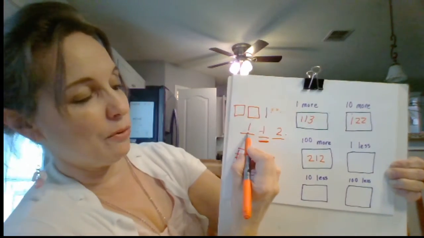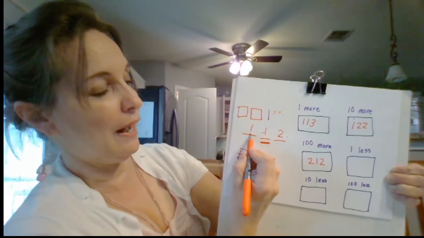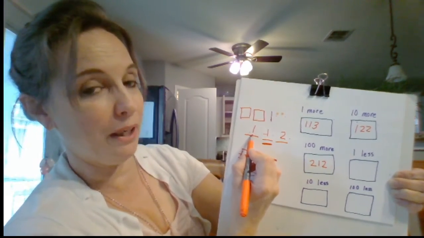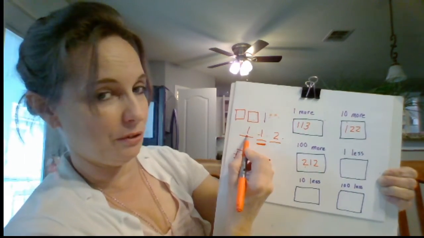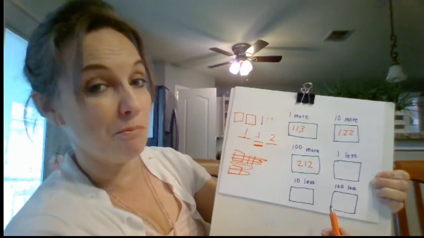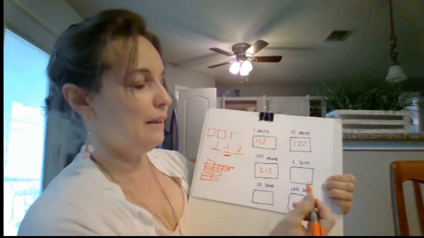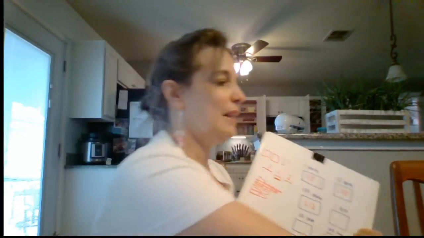So I started out with 112, but I added another 100. So my hundreds place changes. 200, 100, because it says 100 more. All right, now we're going to go through all of the less.